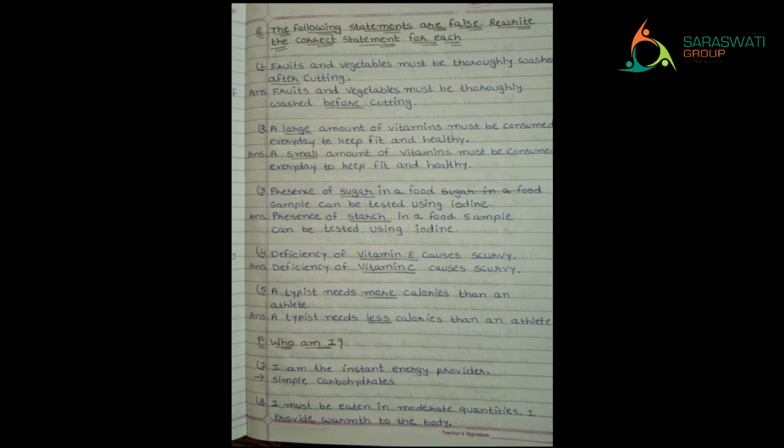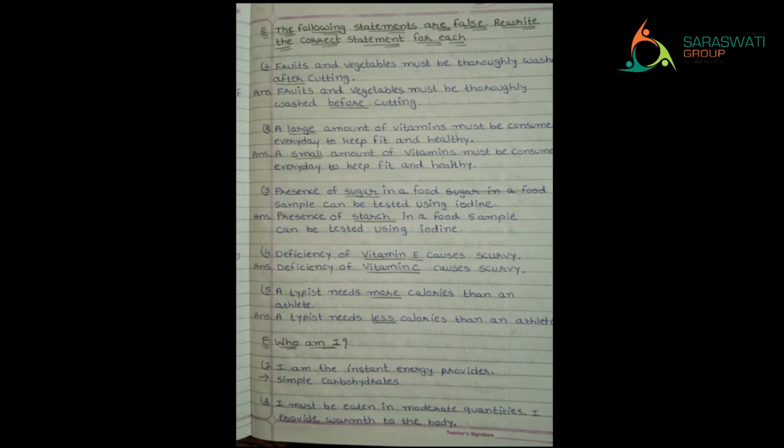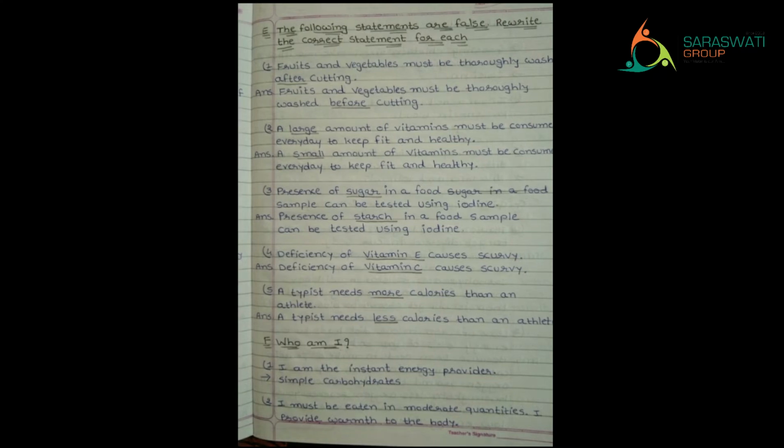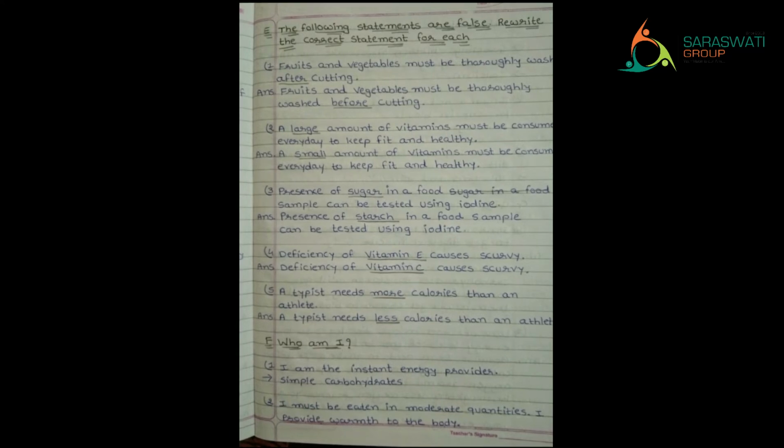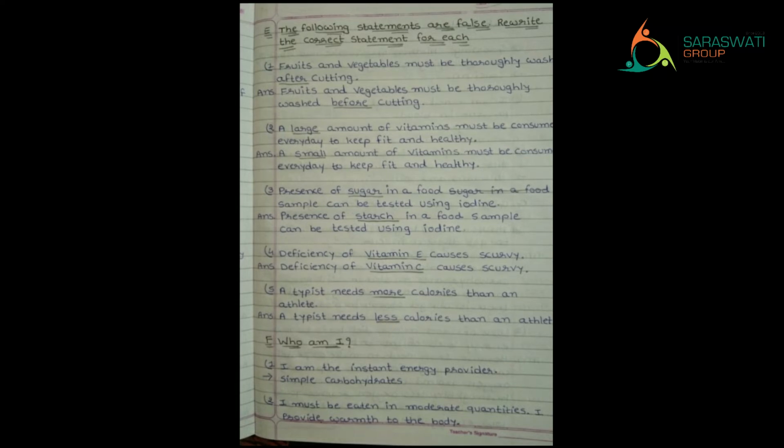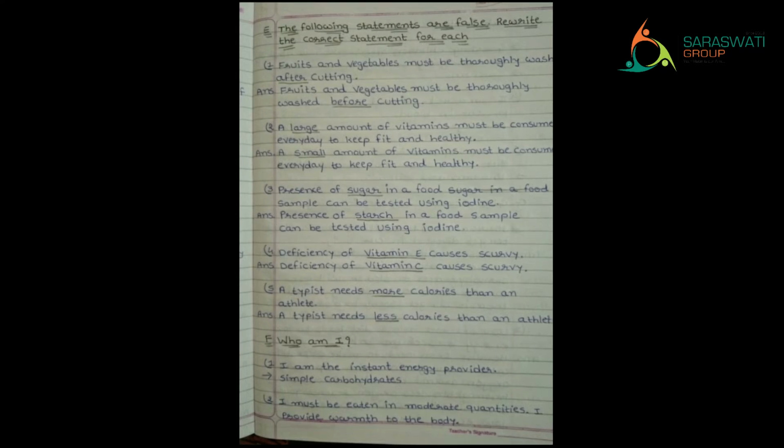Now as you know, crossword we are not doing, so we are moving further to the E section. Now see, this is the new one. The following statements are false. Rewrite the correct statement for each. That means the statement given here in the textbook are totally wrong. We just have to find out which word is wrong and we have to correct that, right? So if you will see, in a question also I have underlined certain word and in answer also. So you can make out the difference between what was there in the question and what is its correct statement,